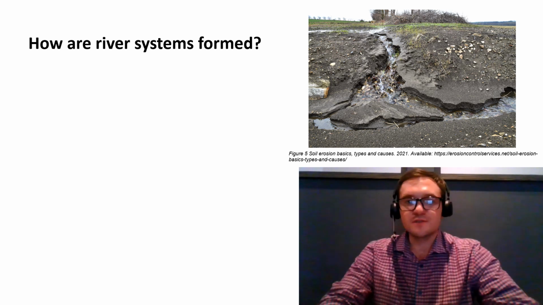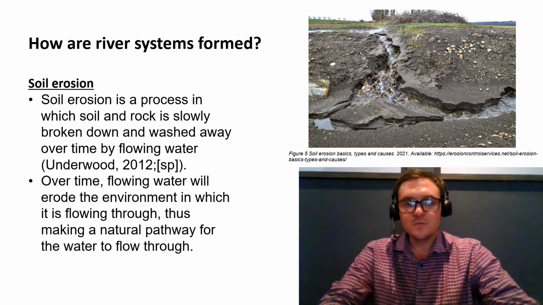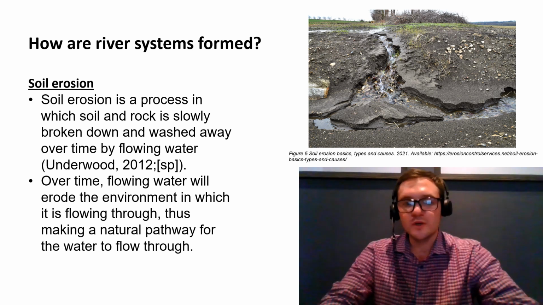So, how are rivers formed? Rivers are formed through soil erosion. This is a process in which soil and rock is slowly broken down and washed away over time by flowing water. Over time, the flowing water will erode the environment in which it is flowing through, thus making a natural pathway for the water to flow through.